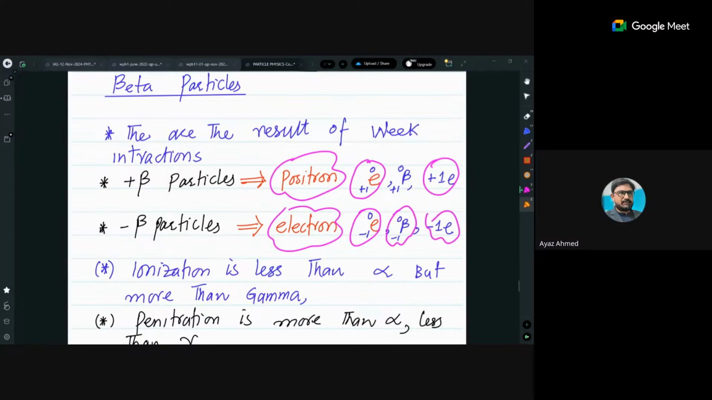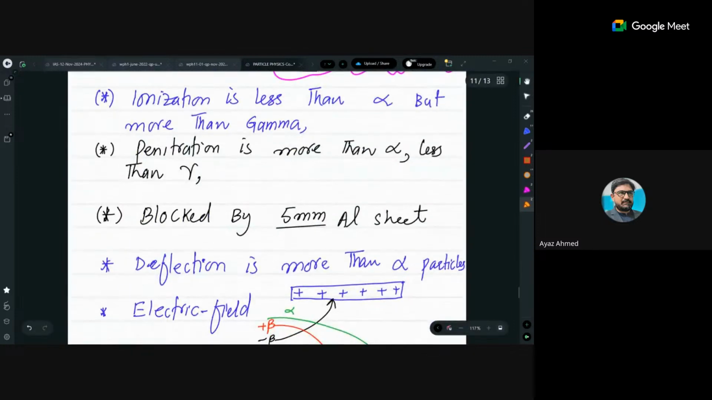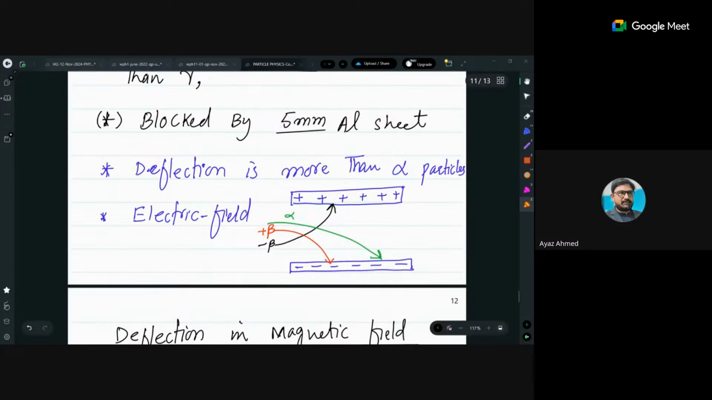Ionization power is comparatively less than that of alpha, but more than gamma. Penetration is comparatively more than alpha, but less than gamma. They can be blocked by at least a 5 millimeter aluminum sheet. Deflection is more than alpha particle in both the fields, electric and magnetic. In an electric field, a positive beta particle will deflect towards the negative plate, but more than alpha. Look, alpha is this one, the green one, so beta's deflection is more. And a negative beta particle will deflect towards the positive plate, but with more deflection.